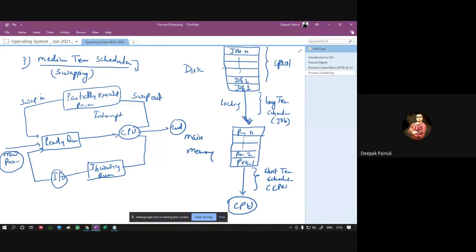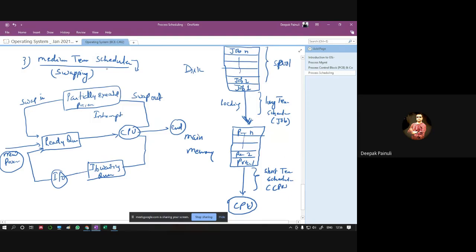And the second may be the case that the running process may require an IO device, so the medium-term scheduler will schedule it to the IO waiting queue, and there that process will wait for the IO device, and after getting the IO device, it will complete its task and again come to the ready queue for the termination process.